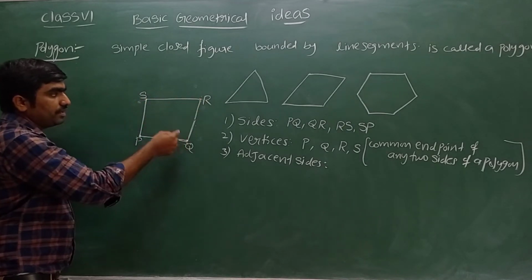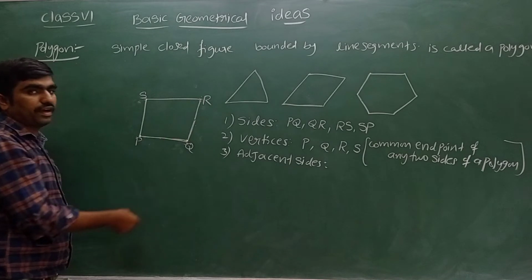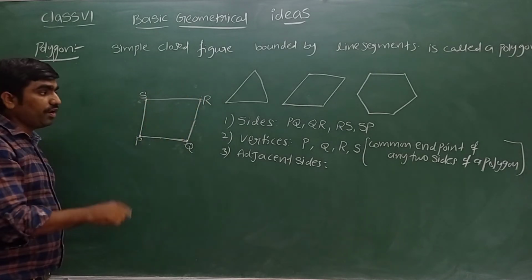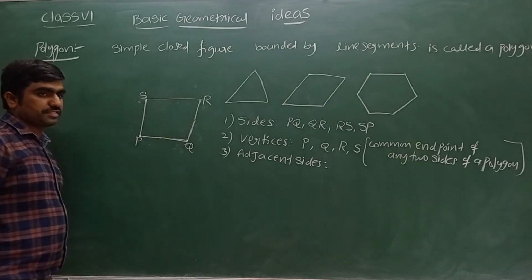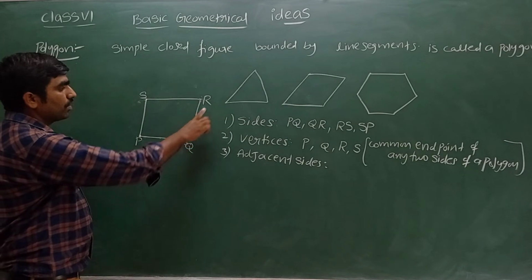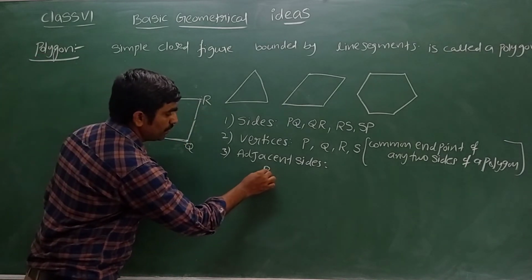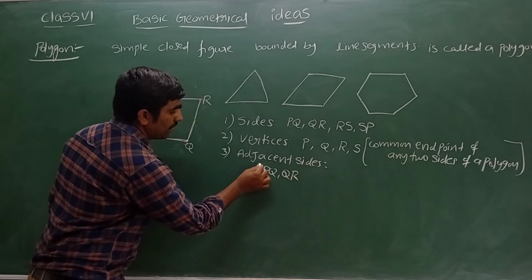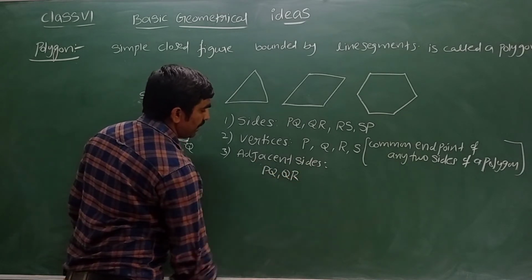SR and RQ are called adjacent sides. R is the common vertex of both these sides. So now we write adjacent side pairs: PQ, QR. Can we write here PQ, QR? Both are called adjacent sides.